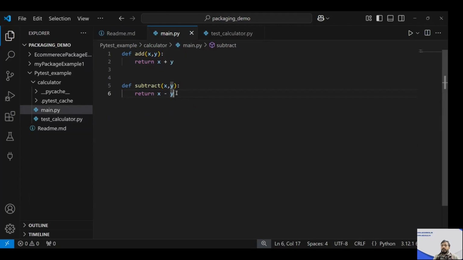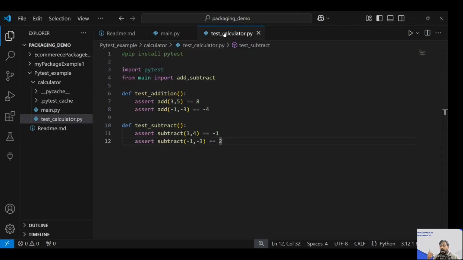For example, here I have to write def, let me check one more, divide. Divide x comma y, and because of some reason I used x multiplied by y. I made a mistake, right? So now how can you test it? If I wrote a program and I'm not sure whether I wrote correct or incorrect logic, whatever logic I'm writing, I must be knowing the output of that.